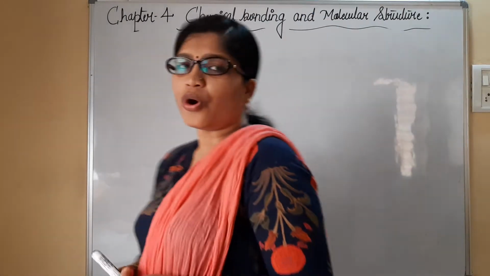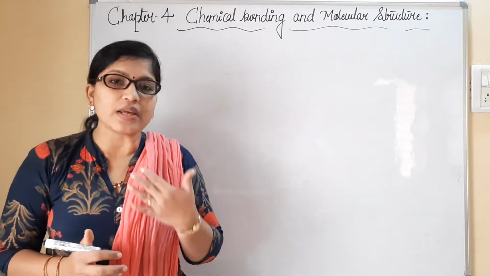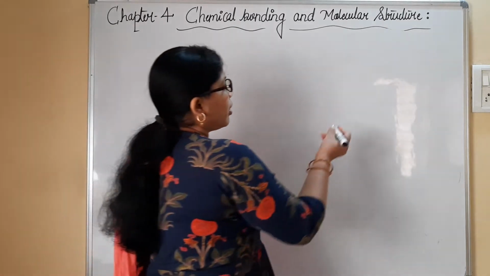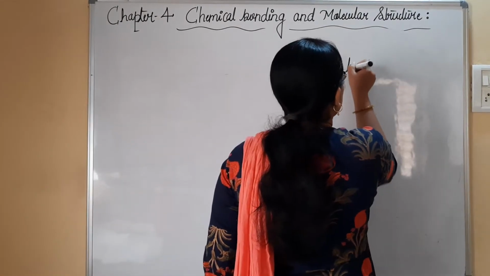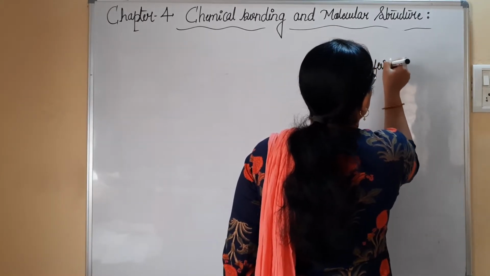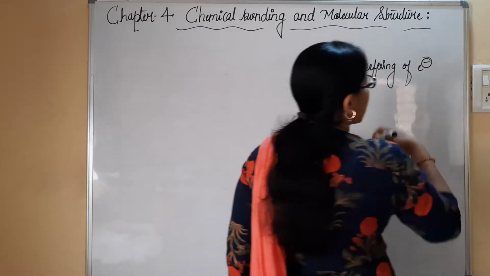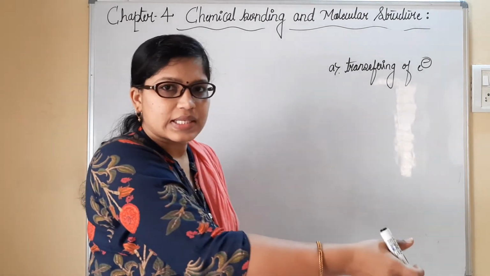In order to obtain a stable configuration, generally 3 ways or 3 possibilities can be followed. I told you the chemical bond can be formed mainly by transferring the electrons. Okay, that is a complete transfer, completely given to the next atom.